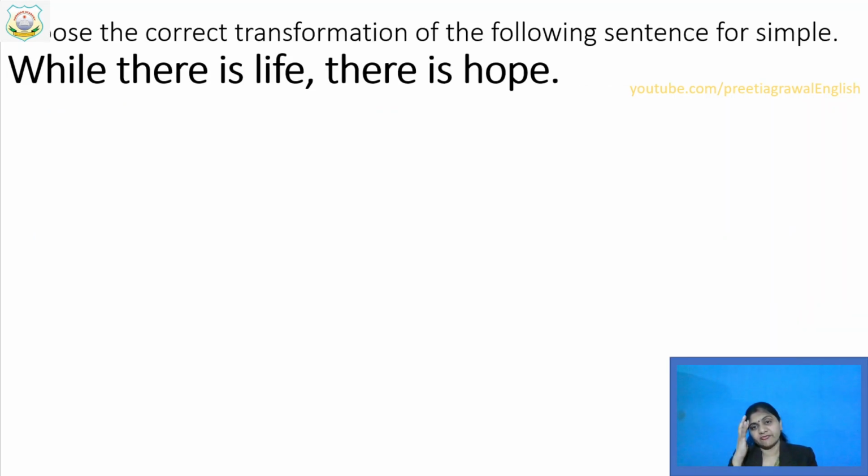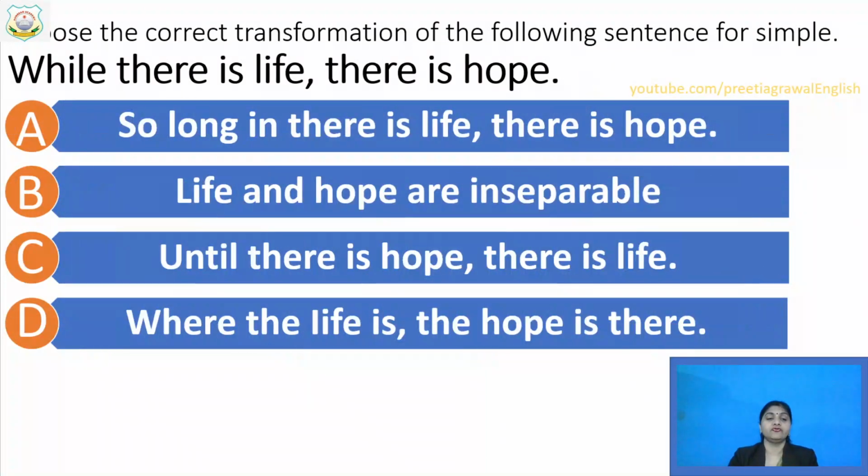Choose the correct transformation of the following sentence for simple. Means this sentence you have to change into a simple sentence. While there is life, there is hope. It is already written as a complex sentence, but I want a simple sentence. So I am showing you four options. Out of these four, choose the correct one. So long as there is life, there is hope.